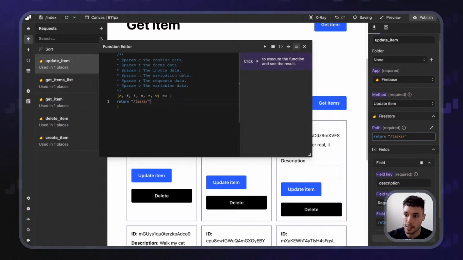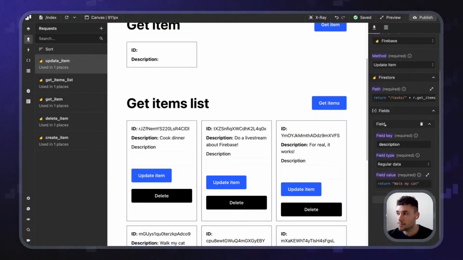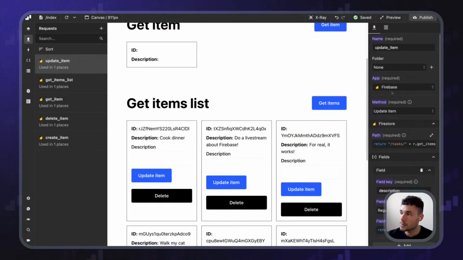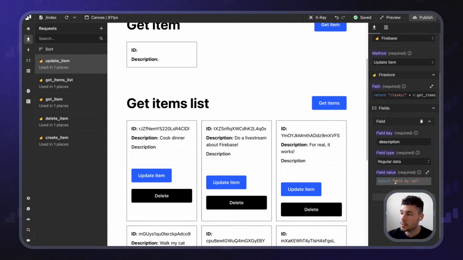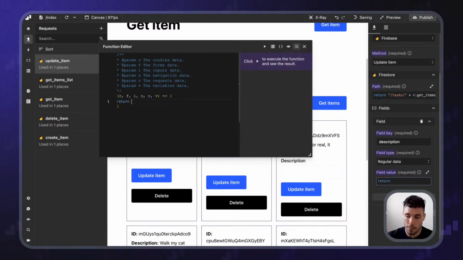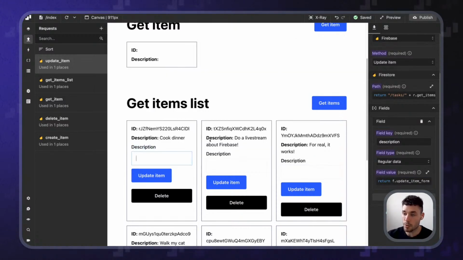Instead, we're going to say tasks plus the document ID of the item that we just submitted. So r.getItemsList dot data, let's access this using the index variable, and in here, document ID, like that. And now we can retrieve this. We can now retrieve this in here using the form. So in here, I'm going to do update item form. This will be an array, of course, because now we've got multiple item forms.